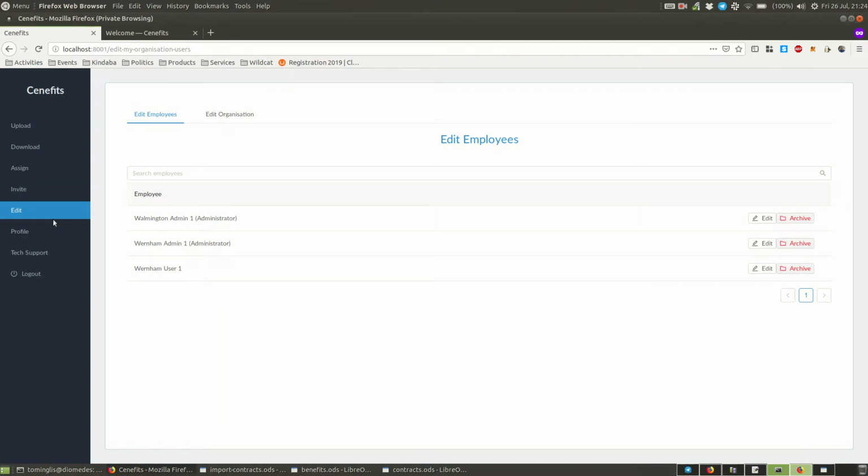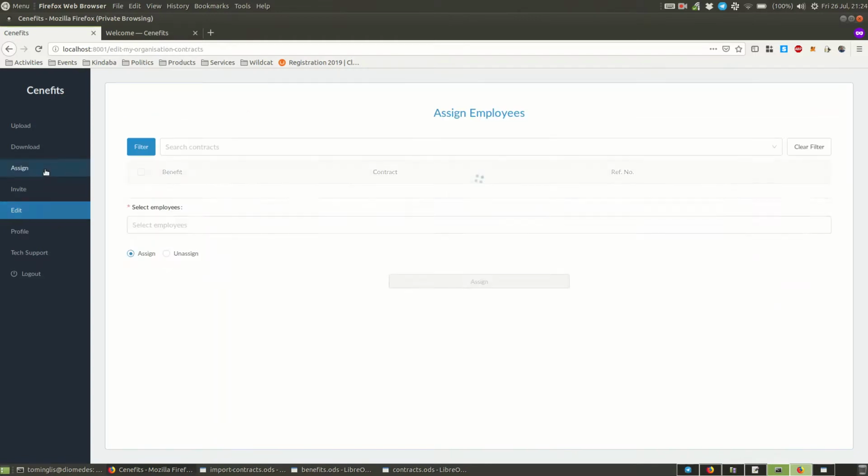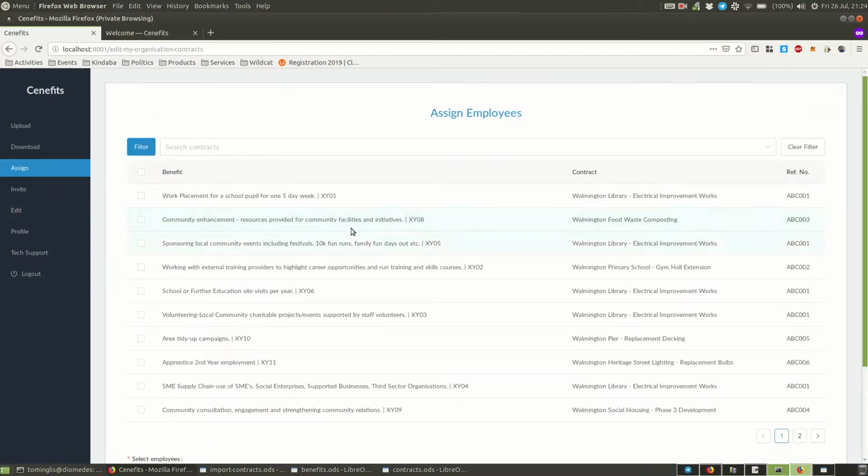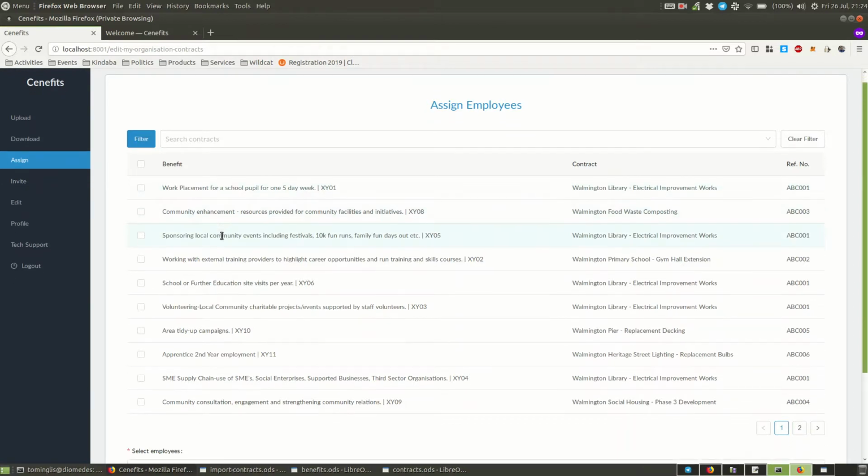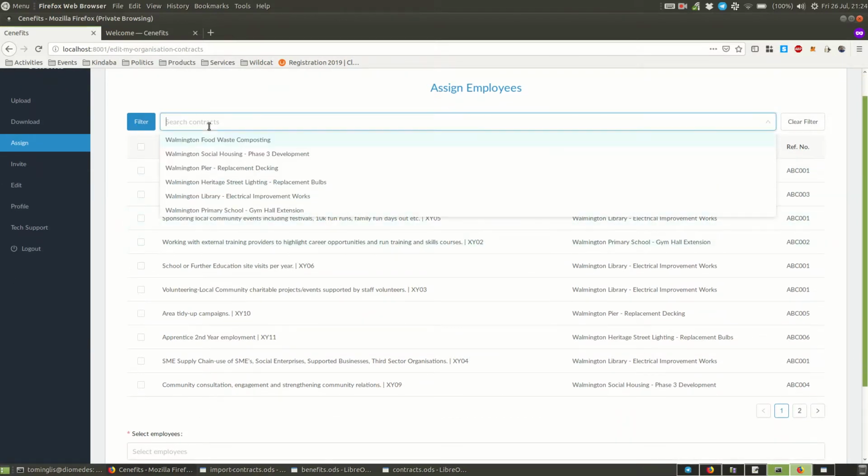But however you do it, you can have one or more admins who fulfill these functions of inviting people to your organisation, and also who assign contracts and benefits to particular employees. So the main other function of the admin, as I've just indicated, is the ability to search for a particular contract,